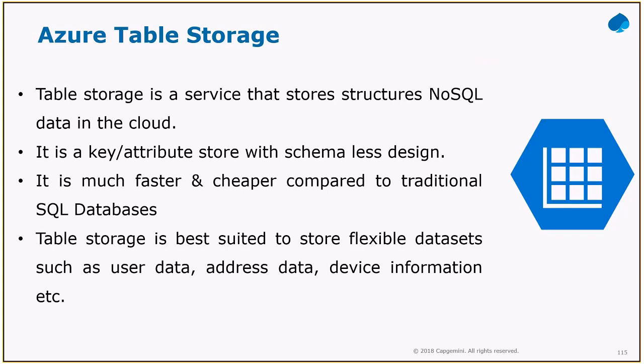The next important storage that we are going to discuss here is the table storage. So table storage is a service that stores NoSQL data in the cloud. So already we have Cosmos DB. Then why this one? In the sense, it is very cheap when compared to Cosmos DB or Microsoft SQL Server. With Microsoft SQL Server, it is completely relational data. Cosmos DB supports structured as well as unstructured.